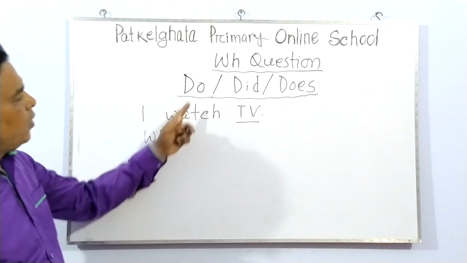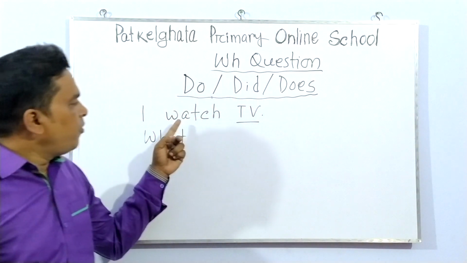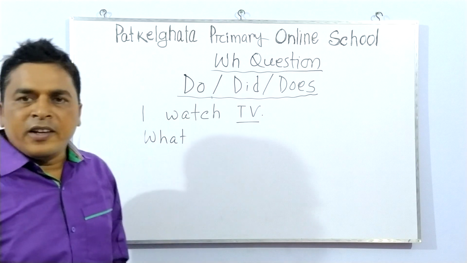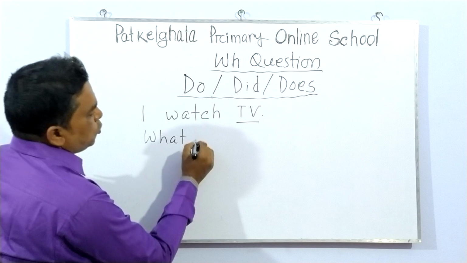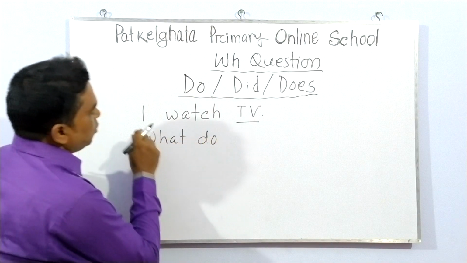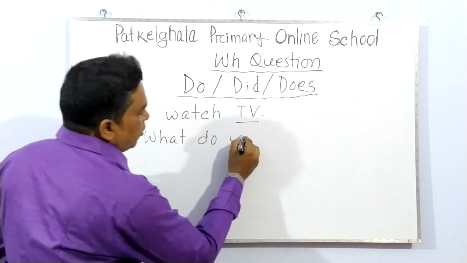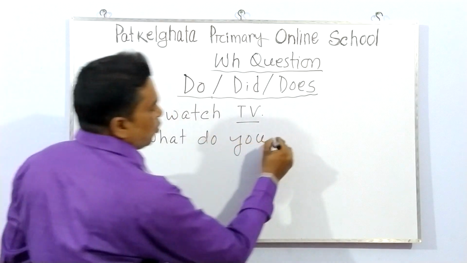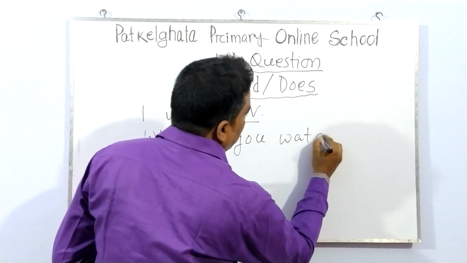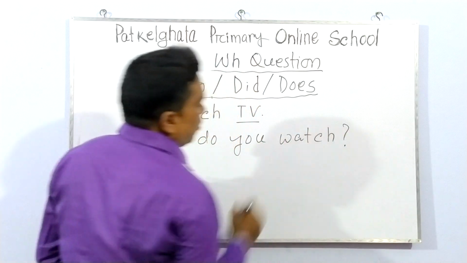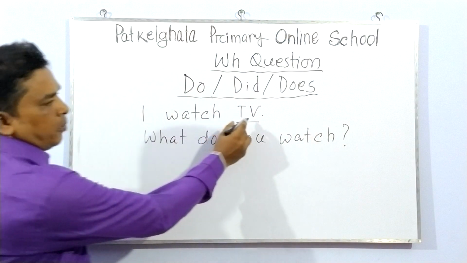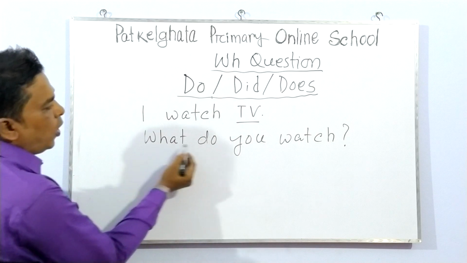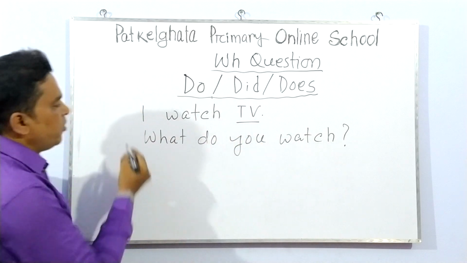Then here is do, did, does. If the verb is present tense, we write do. What do? You, then the original verb, watch. Okay, so in I watch TV, the underlined word is TV, and its WH question is: What do you watch?